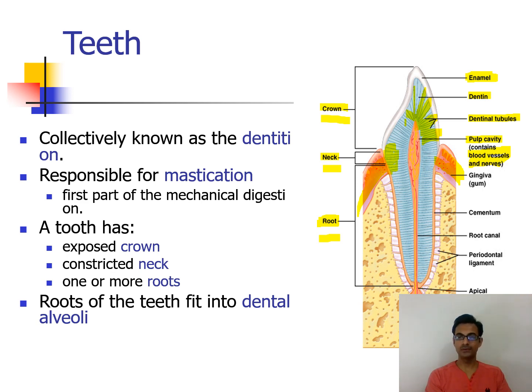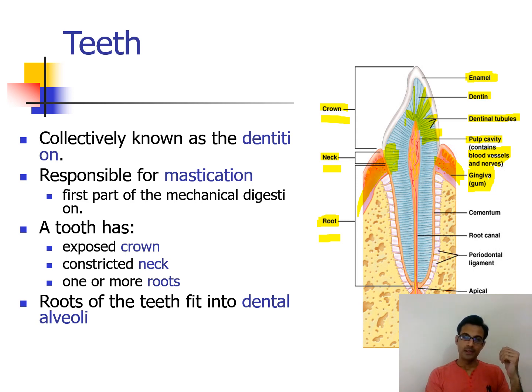The teeth are held together in the oral cavity by the gums, called gingiva. Whatever we see above the teeth and below the teeth, the red portion, is called gingiva or gums. Whenever there is infection of the gums, it is called gingivitis. Gingivitis is the infection and swelling of the gums. We generally get it when there is a lack of vitamins, vitamin B specifically.